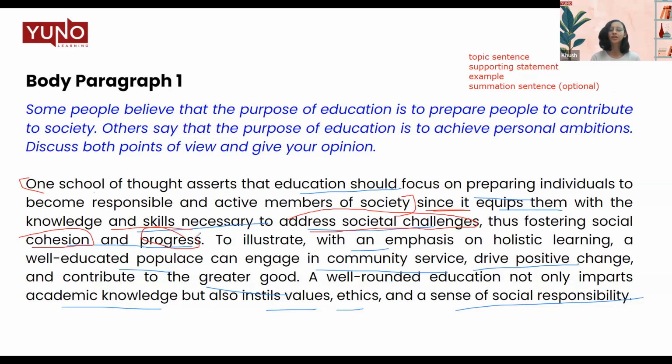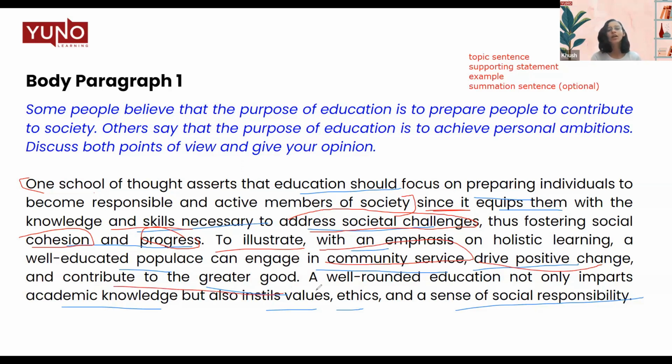So see, after my topic sentence, I built upon my argument. I did not just throw the argument around vaguely. I made sure that I build it properly and give proper reasoning and ideas of how it happens. Then an example, which I used a linker to illustrate. With an emphasis on holistic learning, a well-educated populace can engage in community service, drive positive change, and contribute to greater good.